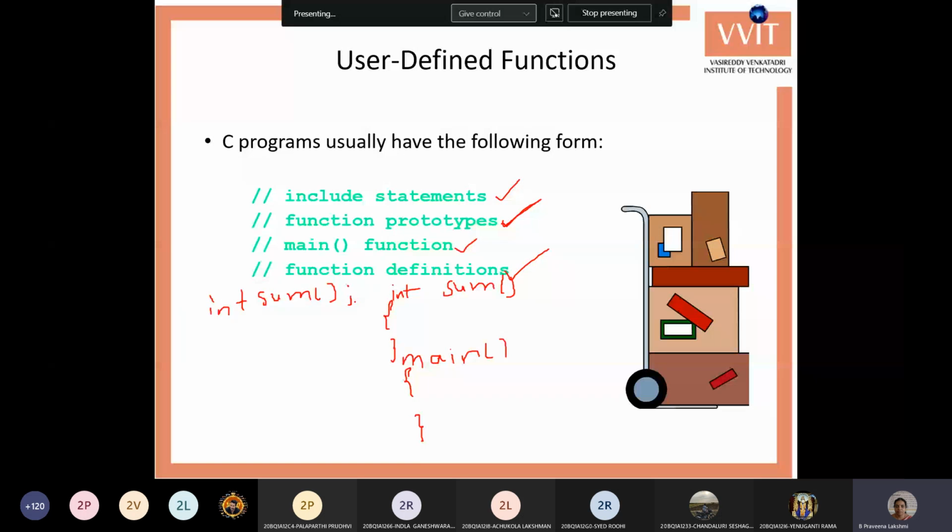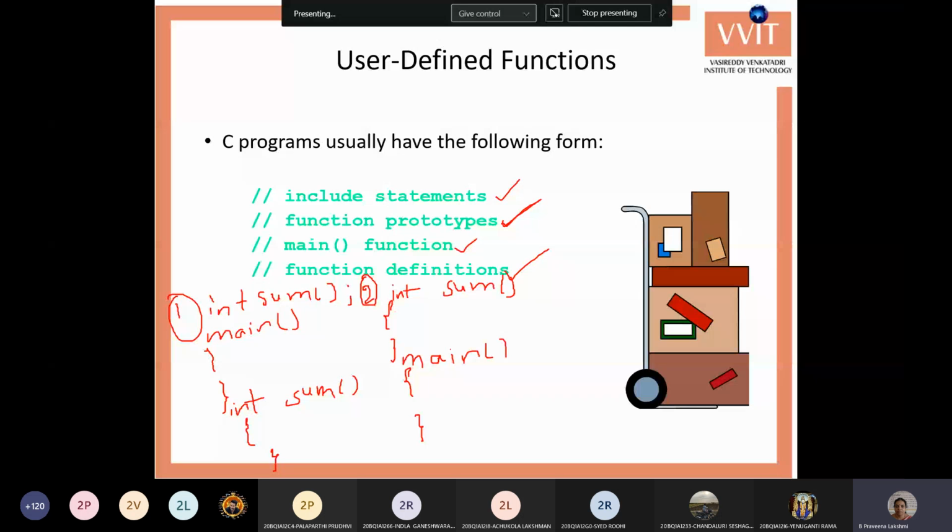Then you can write the main, and after the main you write the function int sum, brackets, and here you can write the code. In these two ways we can write the functions, before the main or after the main.